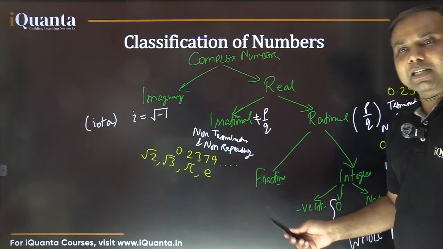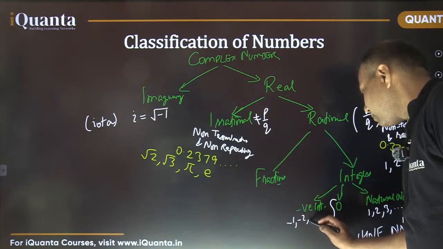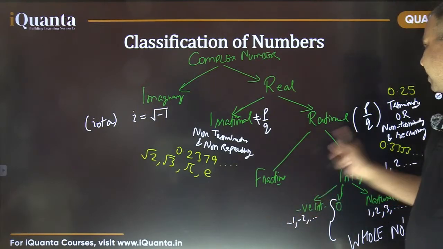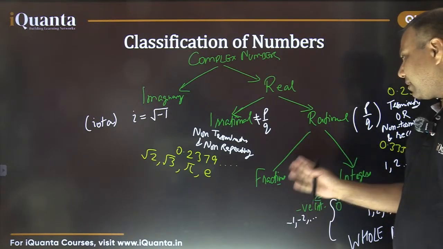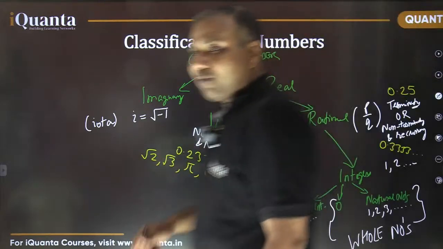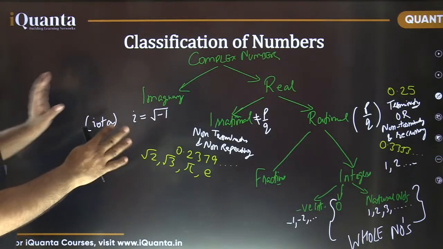And there are negative integers as well, like minus 1, minus 2, minus 3 and so on. Okay? And fractions, when the denominator is not equal to 1 or minus 1, that rational number is a fraction itself. So this is basically a variety of numbers. This was broadly the classification of numbers.